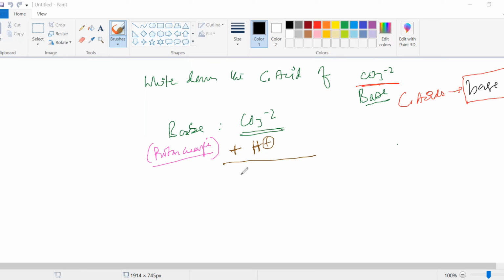You see CO3 2 minus plus H plus. What do you get? You first write down the elements added, HCO3. Then you see this charge and this charge. You're adding a proton, so this charge and this charge will be equal to this charge. You add -2 and +1. What is the charge you're getting? -1. Brilliant. So this is the conjugate acid.